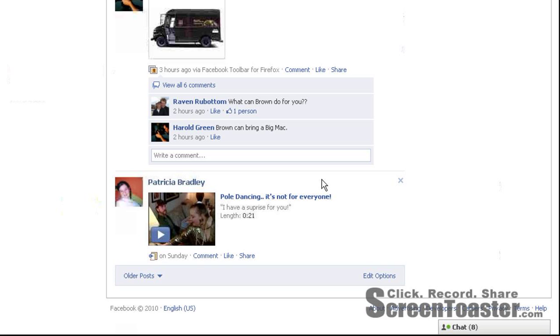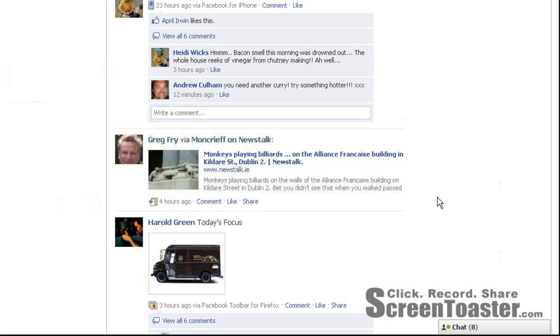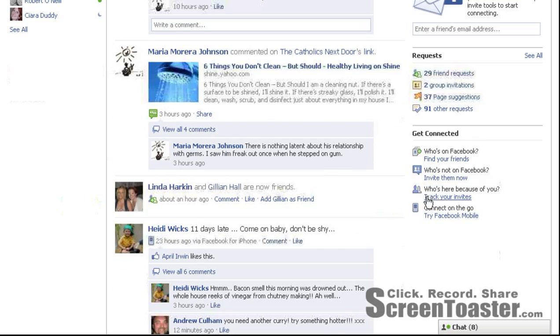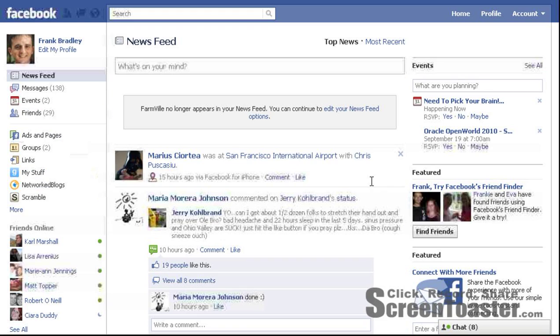So I hope you find that useful. As I said, it really helps me to remove some of what I call the pollution from my newsfeed, and just to make it easier to follow the really interesting content.